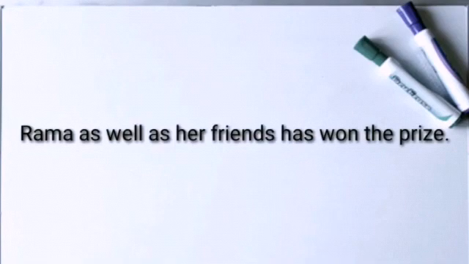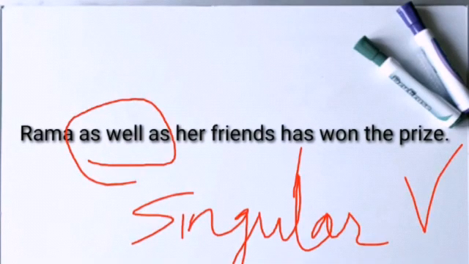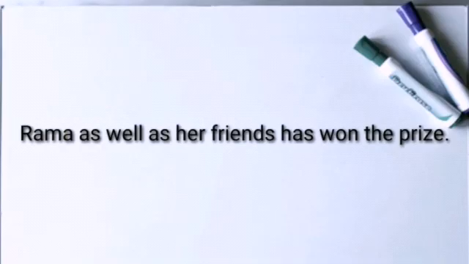Here we see that Rama and her friends are connected with as well as, so the following verb is singular, despite the fact that the second noun, friends, is plural. But when we connect it with as well as, then the following verb should be singular and only singular.